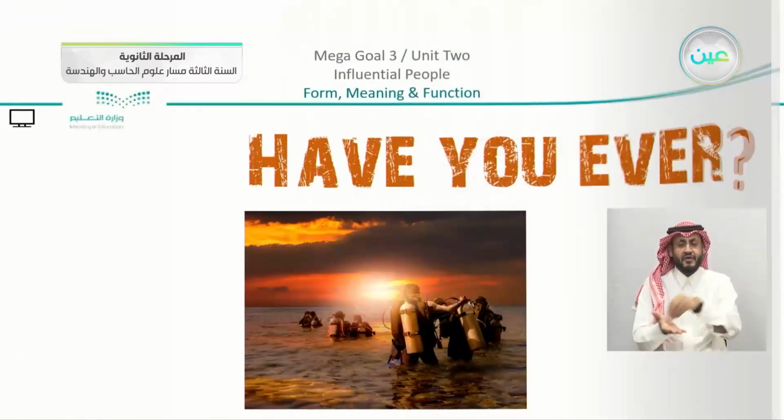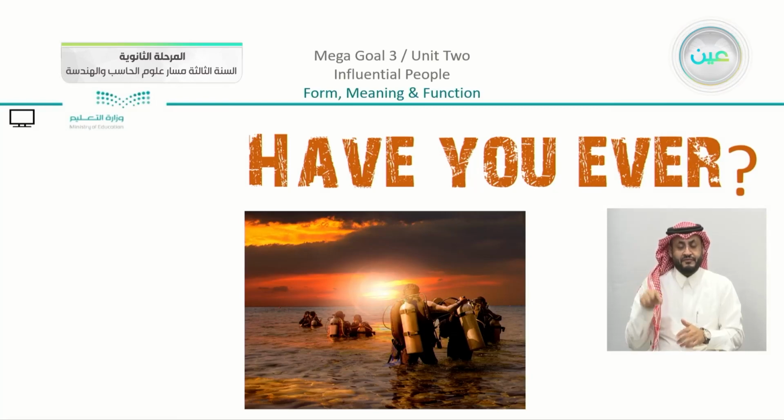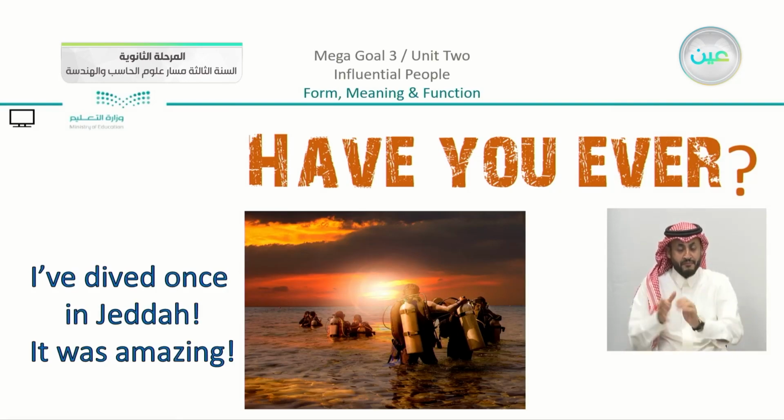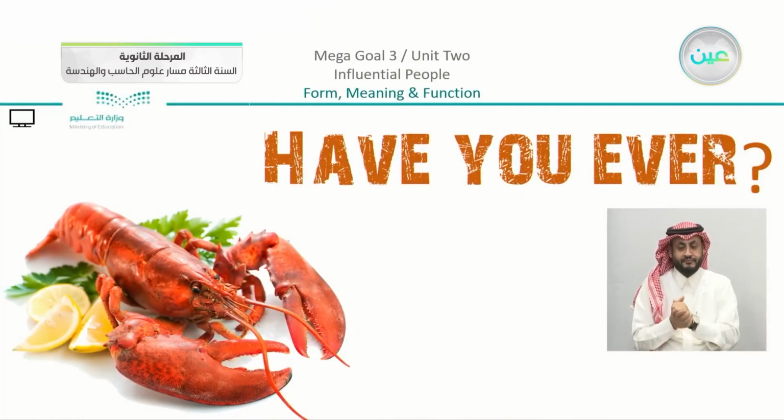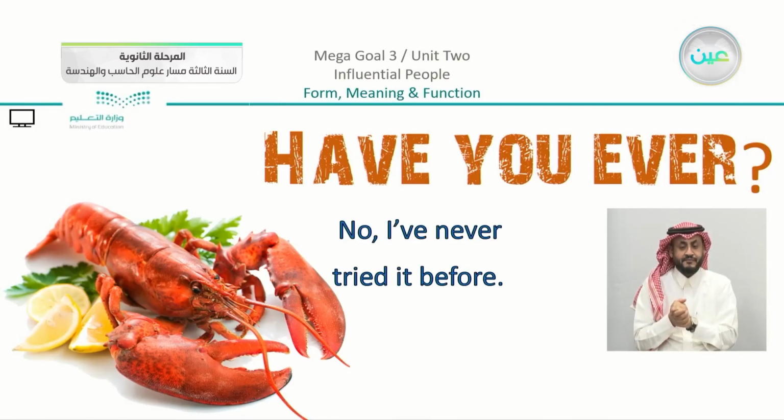Another question, have you ever tried scuba diving? Now we can also answer here and say, for example, I've dived once in Jeddah, it was amazing. Also, another interesting experience, have you ever eaten lobster? Eaten, past participle. So also here I can answer, no, I've never tried it before.